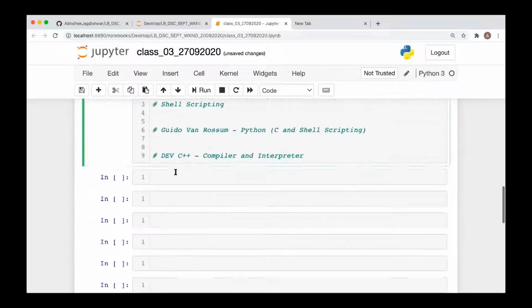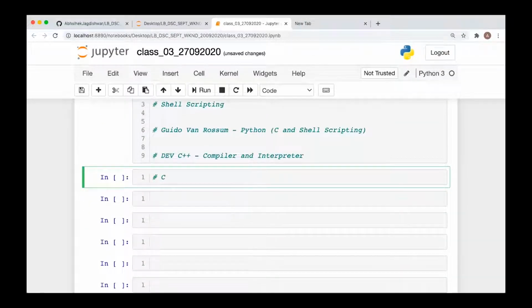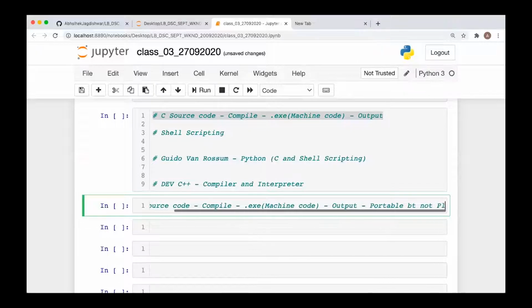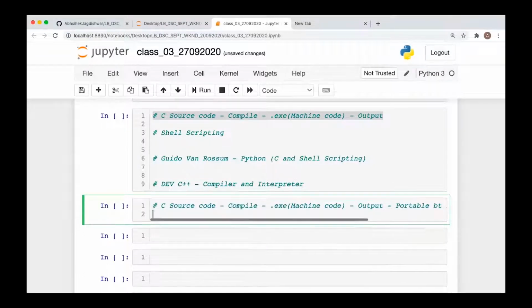If you look at C, how was the C code executed? C was initially portable but not platform independent. What is portable? Portability talks about whether source code can be moved from one platform to another.